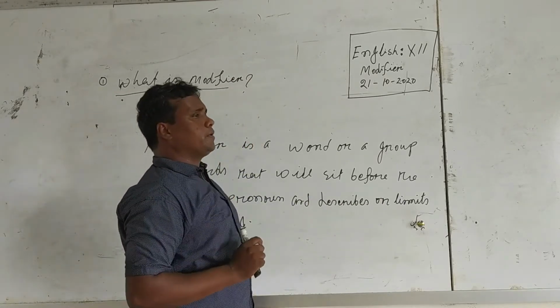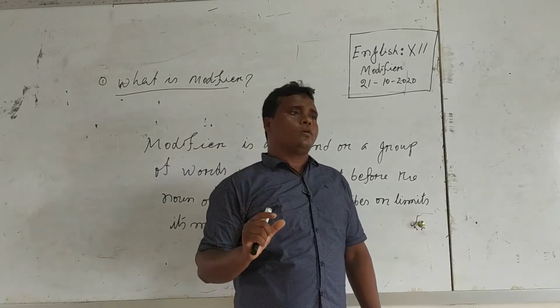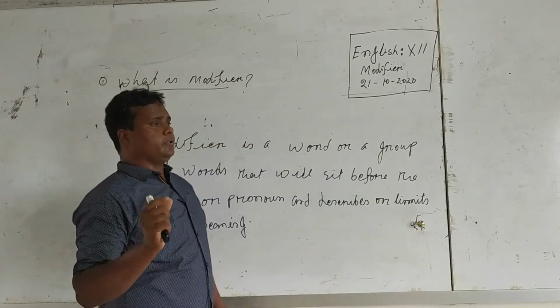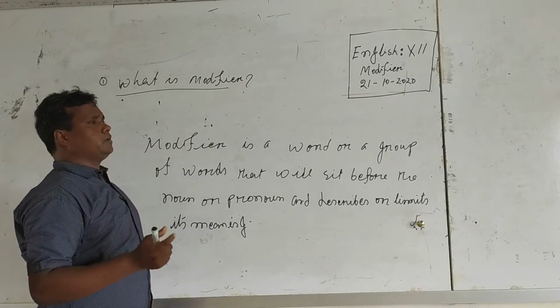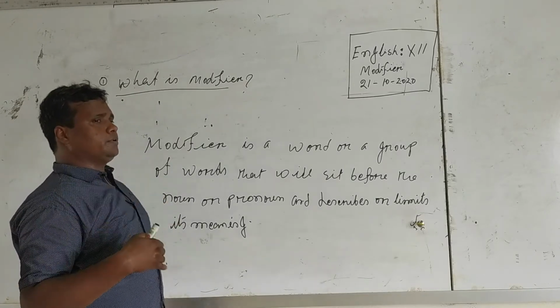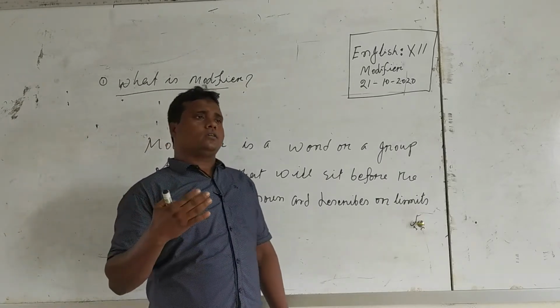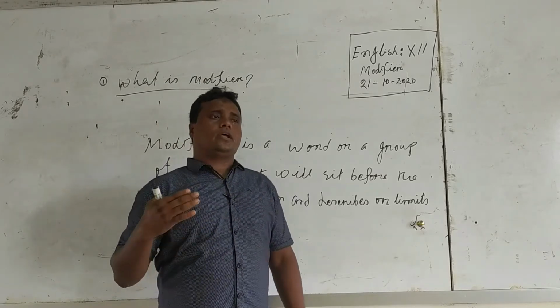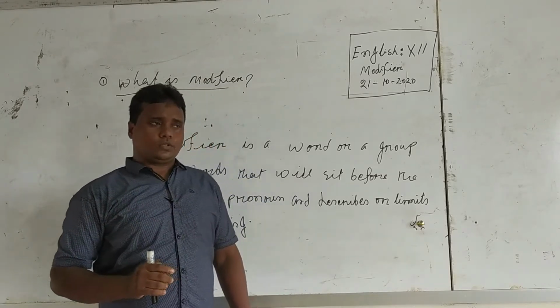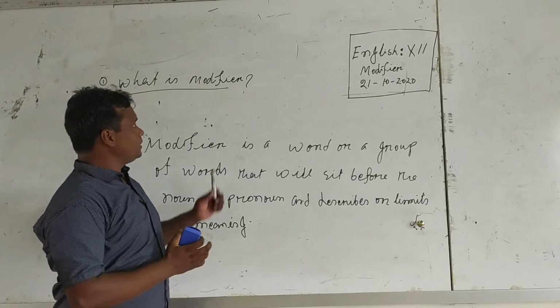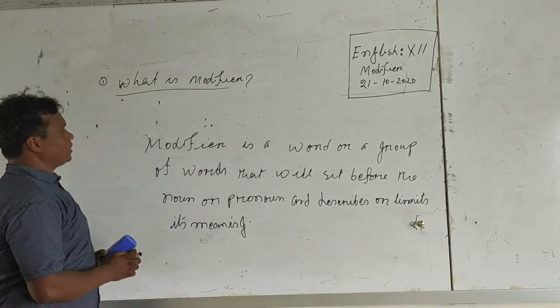To understand the definition of modifier, we will discuss a number of examples. Then the definition will be clearer to us.